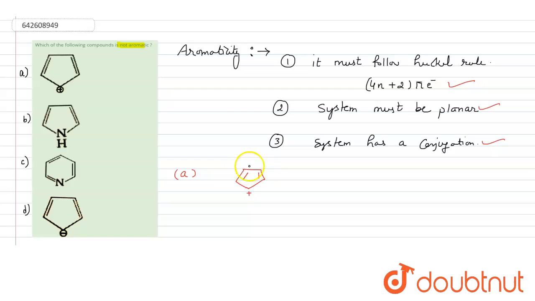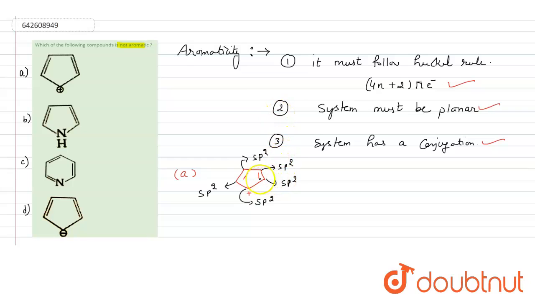Here you can see that all the carbons are sp2 hybridized. This carbon is sp2 hybridized, and this carbon is also sp2 hybridized, and so on, because there is a double bond and the positive charge here, it is also sp2 hybridized. That means the whole system is in plane. So the second condition is fulfilled.